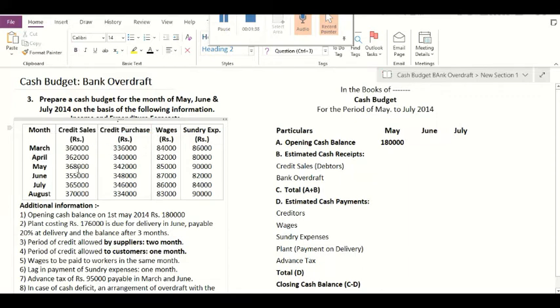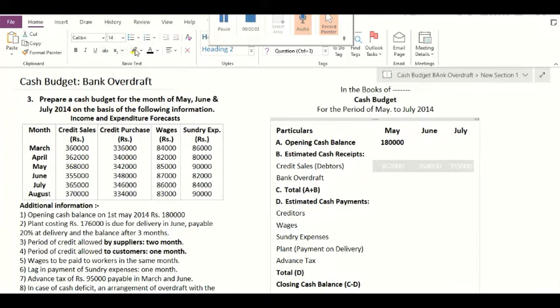Likewise, in the month of June, we will receive the amount of credit sales which are given in the month of May, and likewise we will receive the amount of 3,55,000 in the month of July, because after 1 month of credit period we will be receiving the amount of credit sales. So the amount of credit sales for the month of May, June and July will be rupees 3,62,000, 3,68,000 and 3,55,000 respectively.